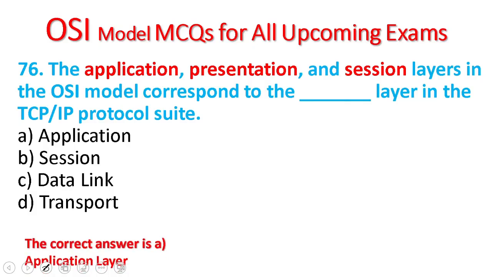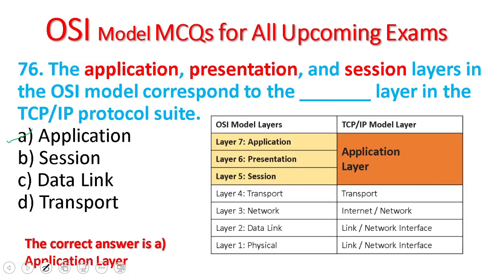The application layer. As we know, in the OSI model and the TCP/IP protocol suite, layers 7, 6, and 5, which are application, presentation, and session, correspond to the application layer.